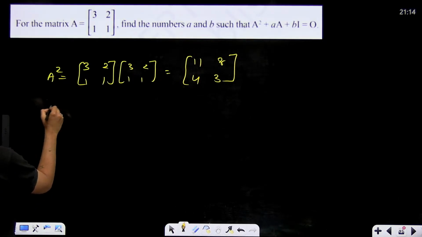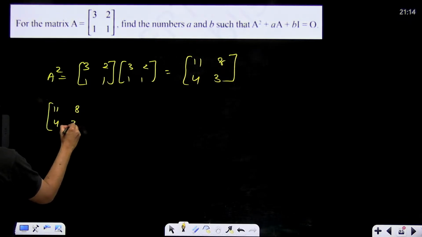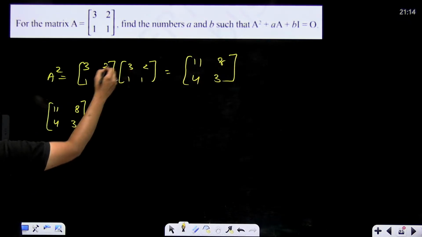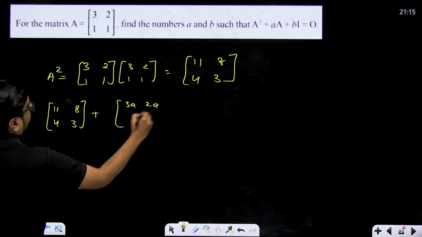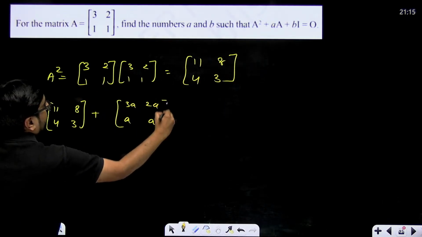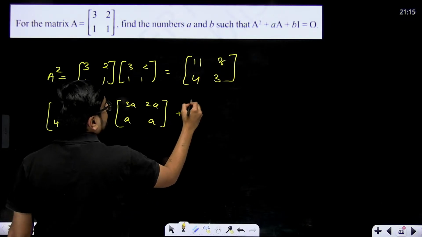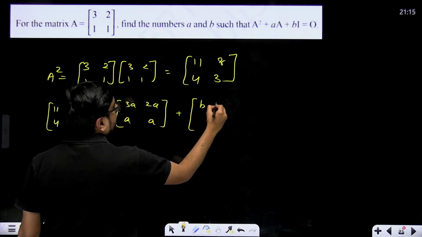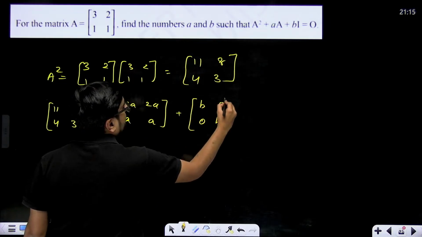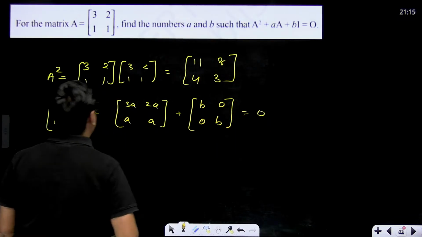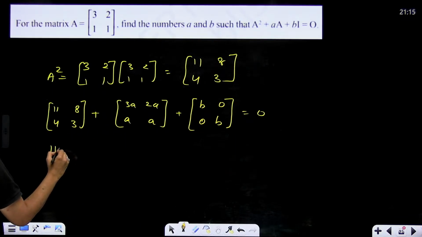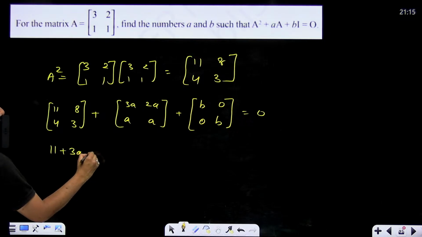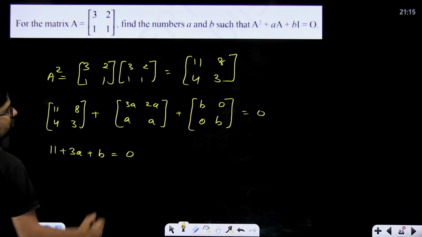So A square, that means 11, 8, 4, 3 plus a times A. That means 3a, 2a, a and a, correct? Plus b times I. b times I means b, 0, 0, b is equal to 0. This is what is given. Right? So simply 11 plus 3a plus b will be equal to 0.